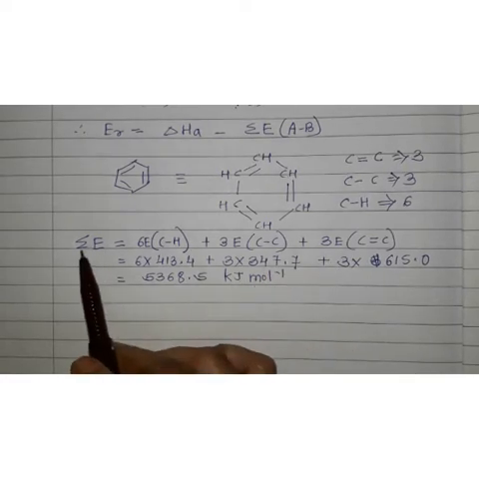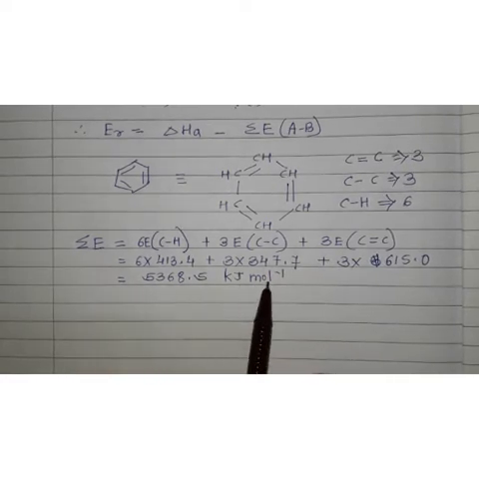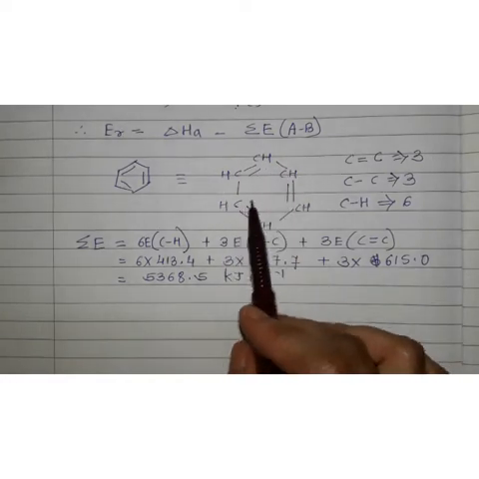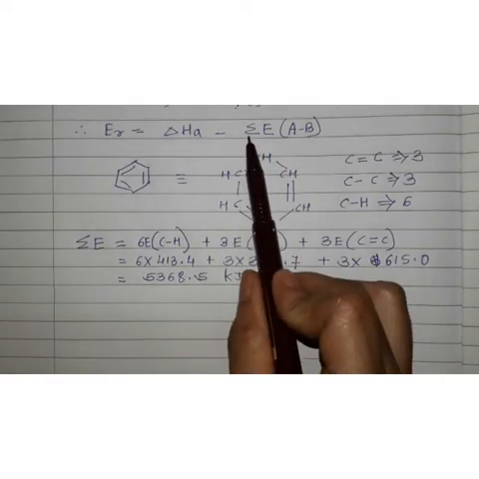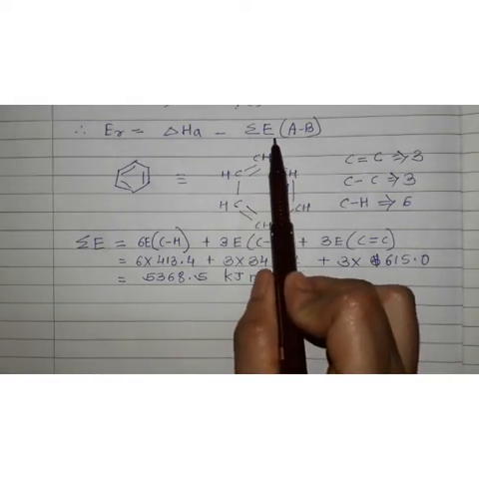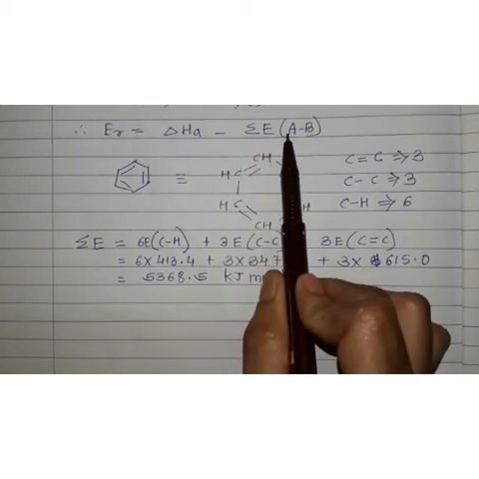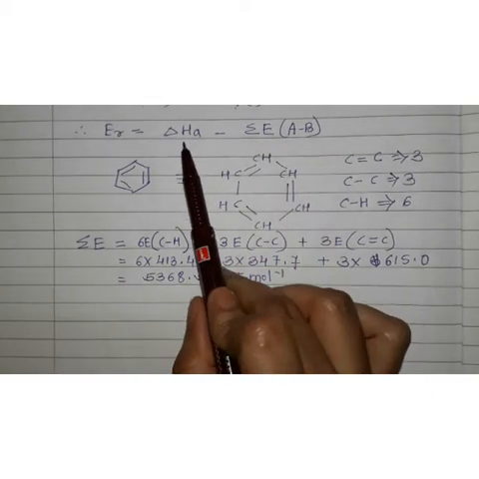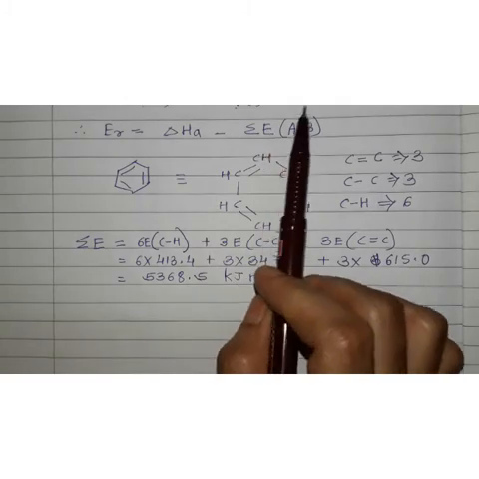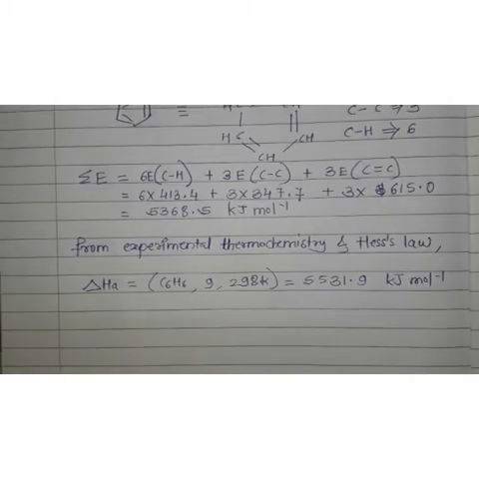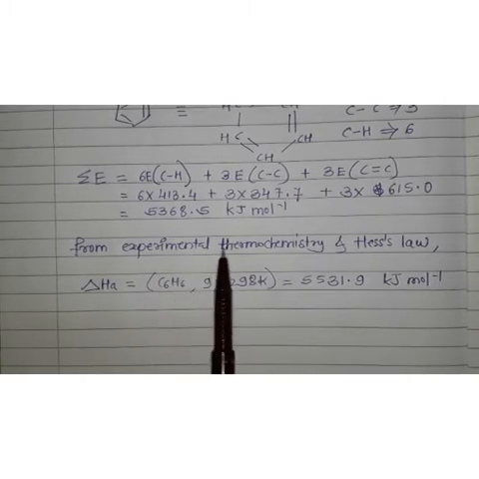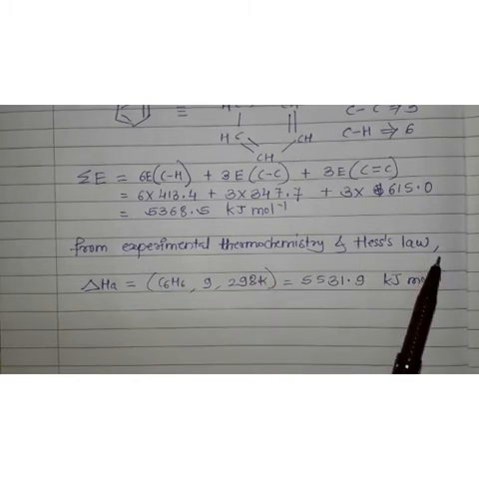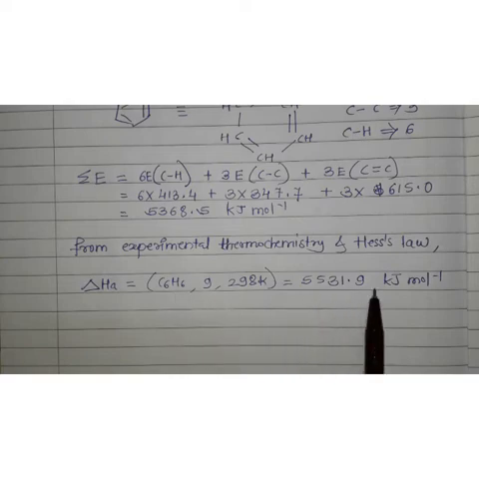So this is the sum of the mean bond energies of the bonds which are involved in this structure. So we have got summation E. Understand? The summation of bond energies we have got. Now we have to find out the enthalpy of atomization. So see, from experimental thermochemistry and Hess law, the enthalpy of atomization of benzene. This value they have given over here. This value they have found experimentally.